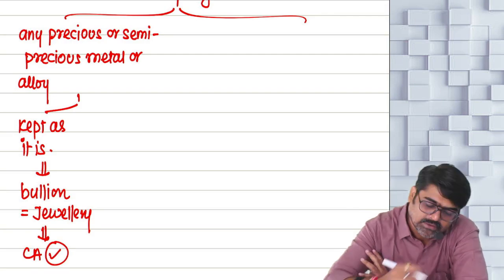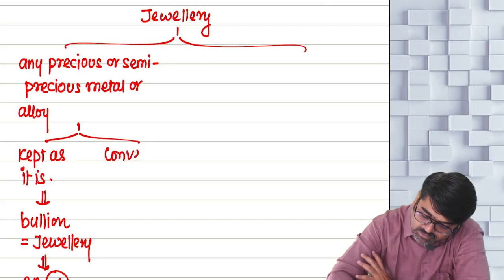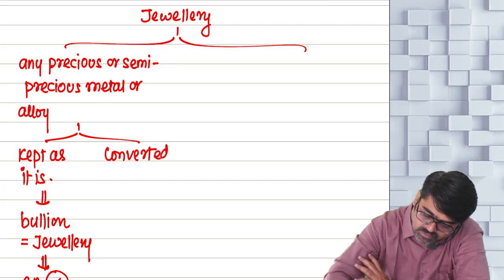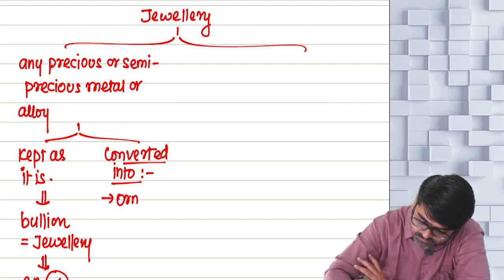Understood? Now, sometimes you convert the metal into ornaments. You make ornaments out of it, no?